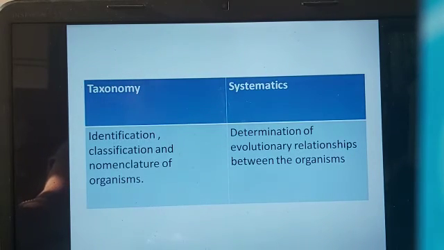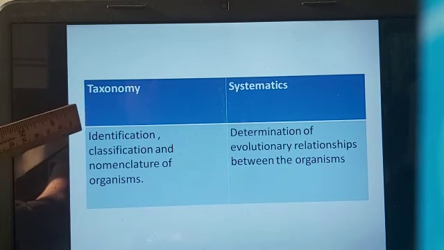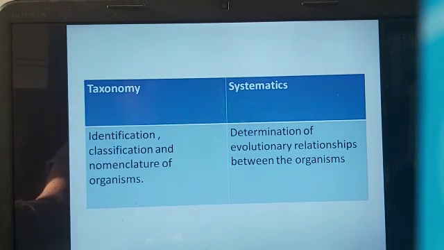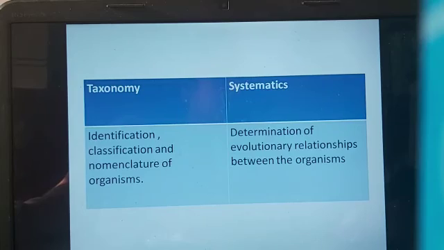Now let us understand the difference between taxonomy and systematics. Taxonomy, as I told you, is identification, classification, nomenclature of organisms, and coming to systematics, it is the determination of evolutionary relationship between the organisms.